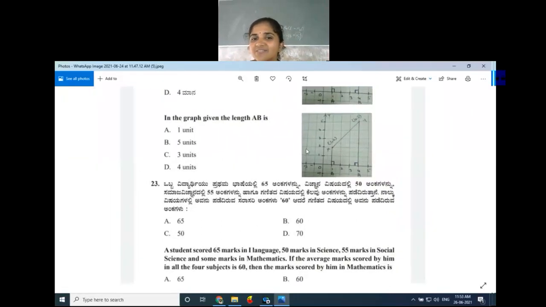Got the idea of this one now? Okay, so I think you have got the idea. Simple question. You have studied this type of concept in 9th standard only. Simply sum of all the observations divided by number of observations. Now we'll move on to our next question.